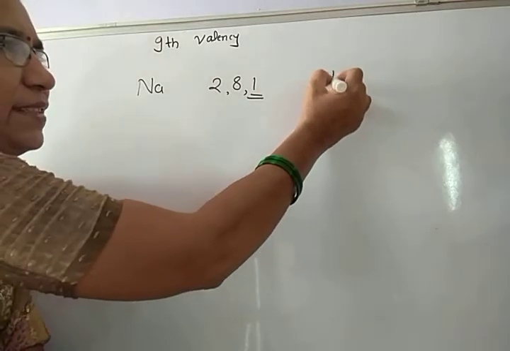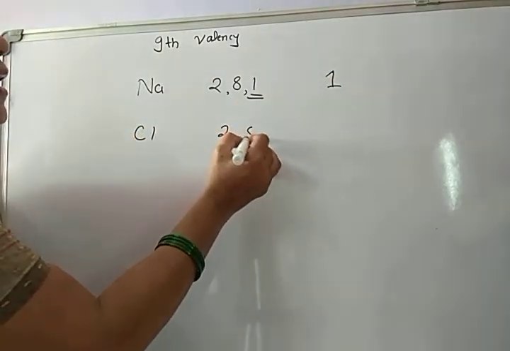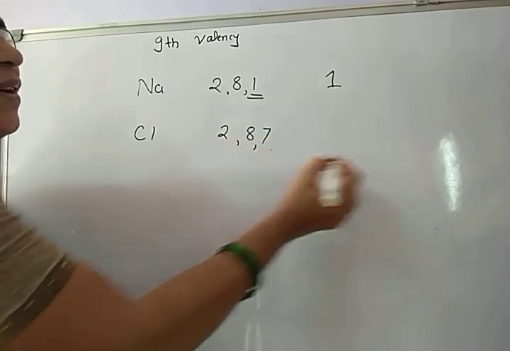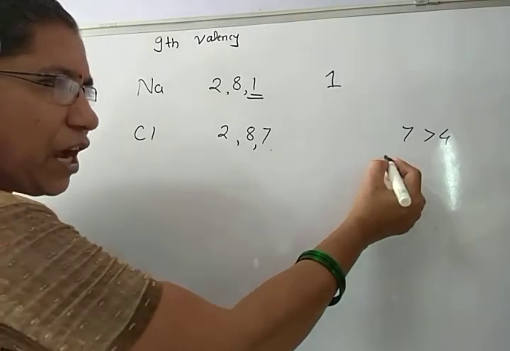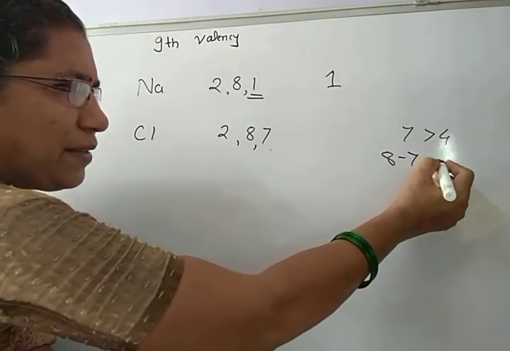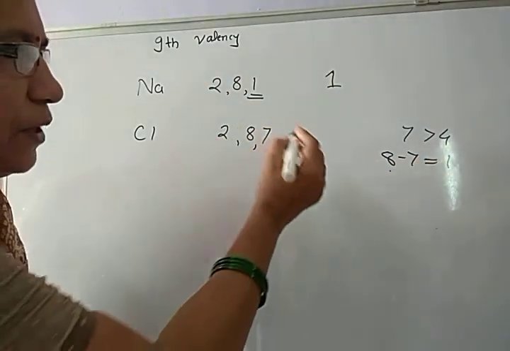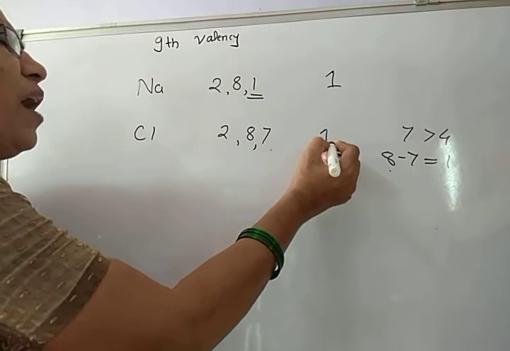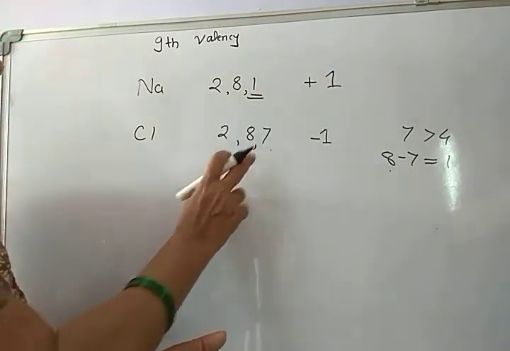Therefore, its valency is 1. Cl 2, 8, 7. Now 7 is greater than 4. In that case, we have to subtract 7 from 8. 8 minus 7 is equal to 1. That is, here electron is accepted. So its valency is also 1, but it is negative 1. It is negative 1, it is positive 1.